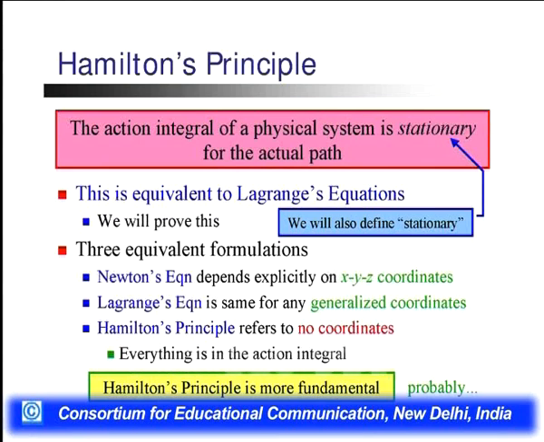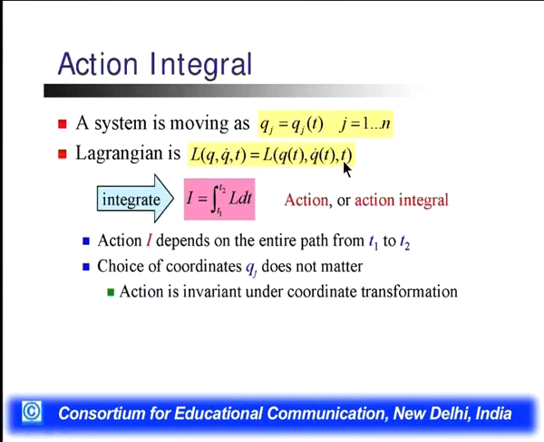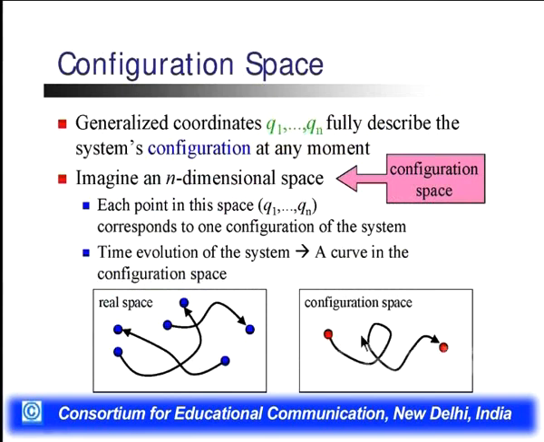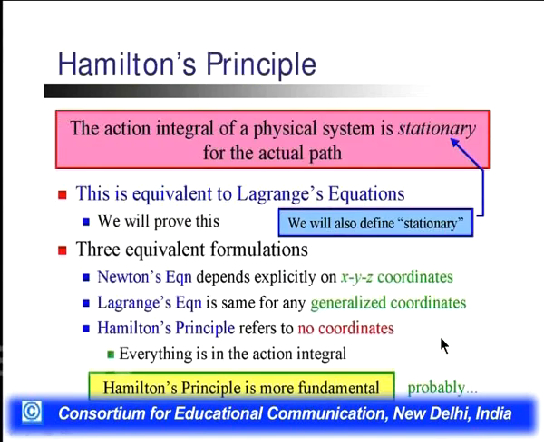Then this is equivalent to the Lagrangian equation, for we can prove it for the stationary path. The action integral of a physical system is stationary for the actual path. Here we see in this equation that this is the constraint, this is the actual path which is followed by the particles to move from 1 to 2. This is equivalent to the Lagrangian equation that we will prove.